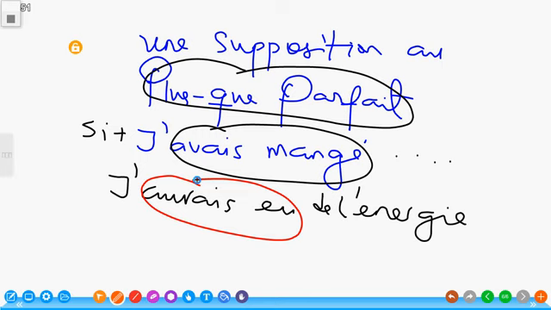J'aurais eu de l'énergie. All right, so that's what I'm saying. What the first one is saying is that we use conditionnel passé with, or it comes with, the supposition that is expressed with plus-que-parfait. Si j'avais mangé, j'aurais eu de l'énergie. I hope that was as straightforward as possible.